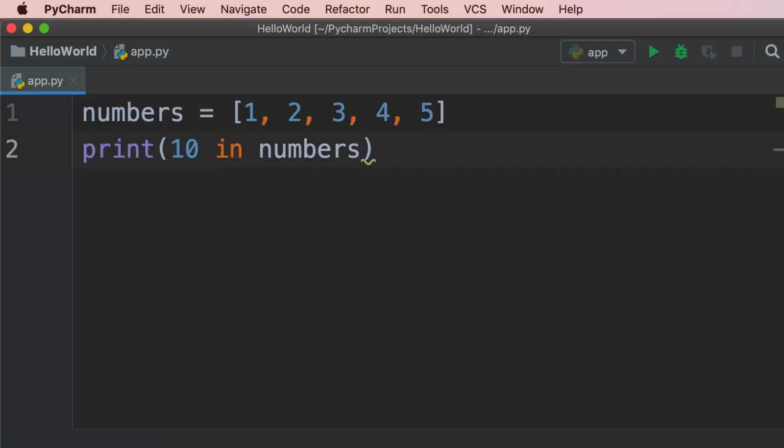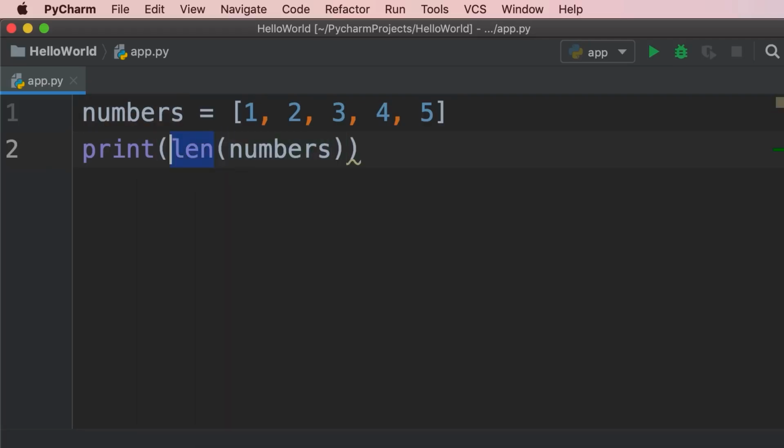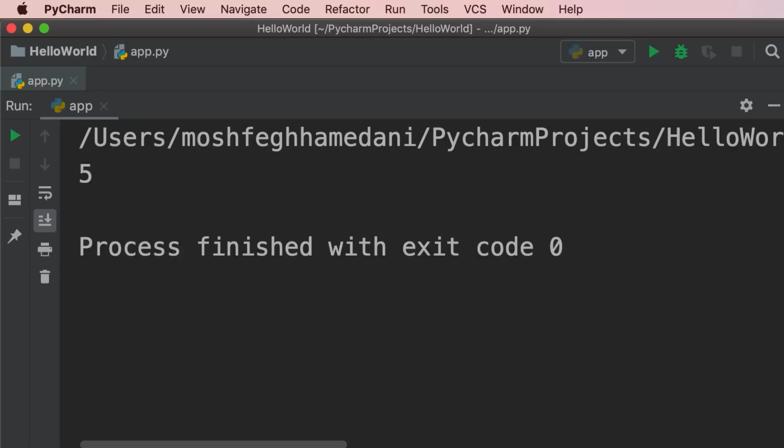Obviously, if we search for a value that doesn't exist in this list, like 10, we get false. Now, finally, there are times you want to know how many items you have in a list. To do that, you can use the built-in len function. So let's print len of numbers. So len is a built-in function, just like the print function. That is why it's highlighted as purple. It returns the number of elements in a list. Take a look. So we have 5 elements in this list.